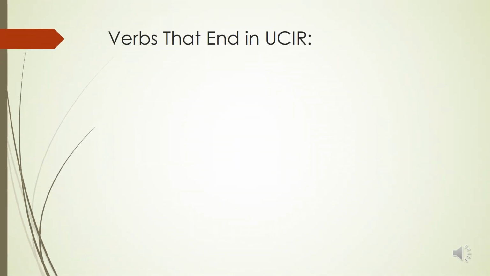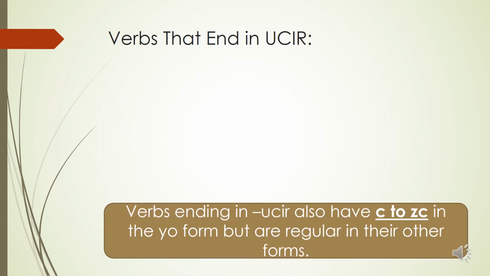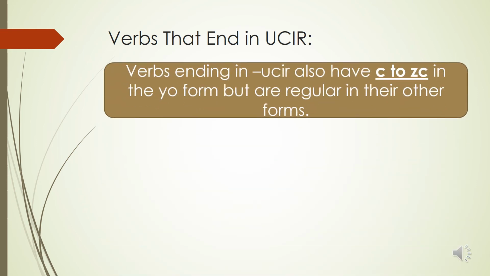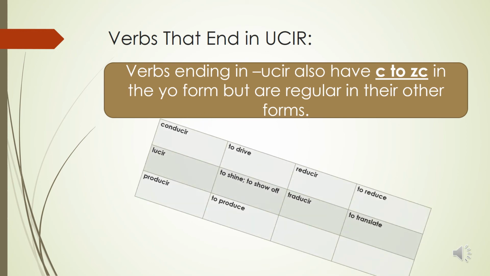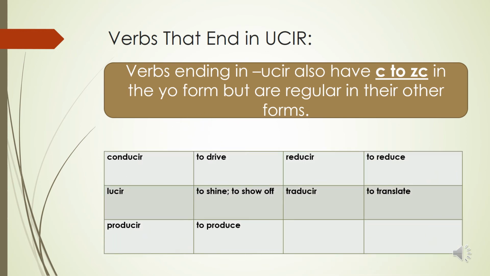We also have a group of verbs that are UCIR. So verbs that end in UCIR are also going to change from C to ZC in the yo form and are going to be regular in their other forms. The table has a list of these verbs. They do follow the rule in the present tense. They're just a separate group because in the preterite tense, they're going to be a little bit different. So they try to keep these groups separated as you go through.